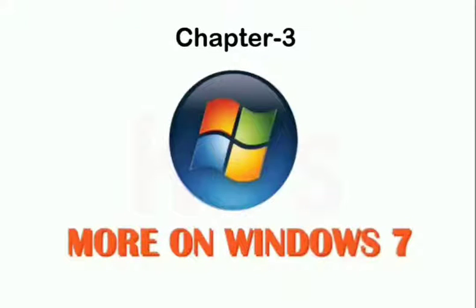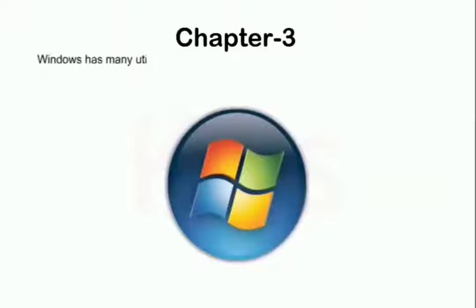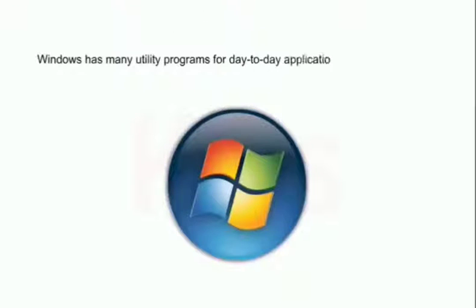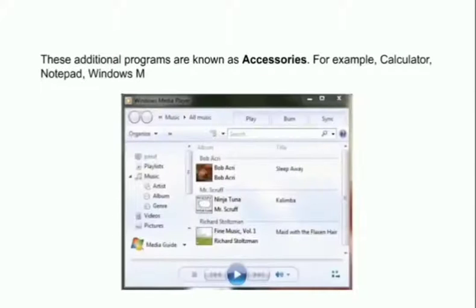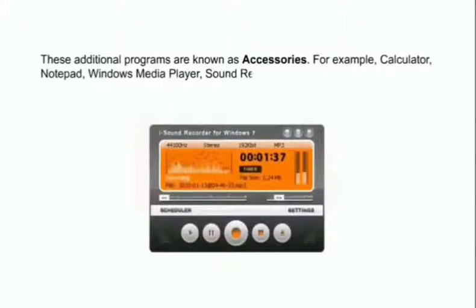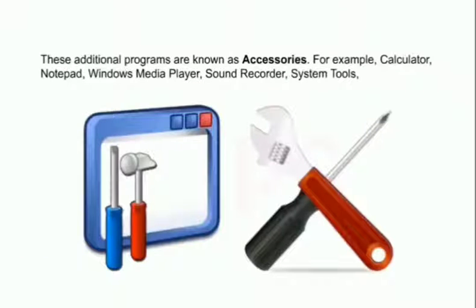Good morning, students. Today we are going to start our new chapter, that is chapter number 3, more on Windows 7. Let's start it. Windows has many utility programs for day-to-day applications and entertainment. These additional programs are known as accessories. Example: calculator, notepad, Windows Media Player, sound recorder, system tools, etc.